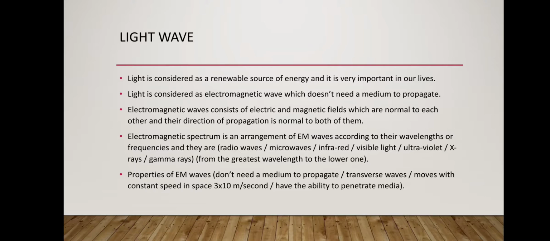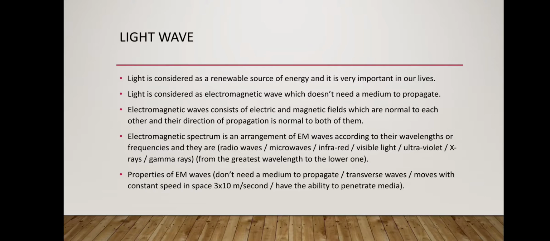Light is an electromagnetic wave. An electromagnetic wave is a wave which doesn't need a medium to propagate. Its name comes from its construction or its components. It consists of an electric field and a magnetic field, so we call it electromagnetic.